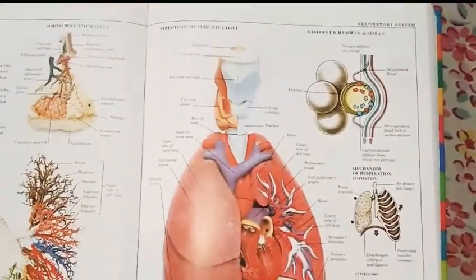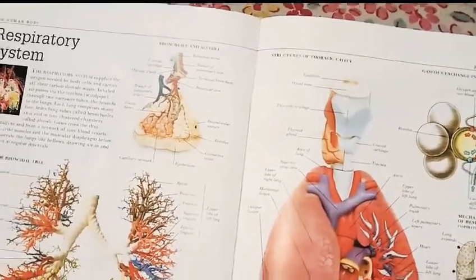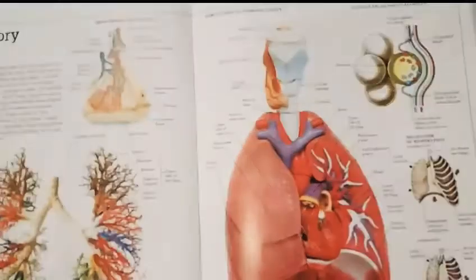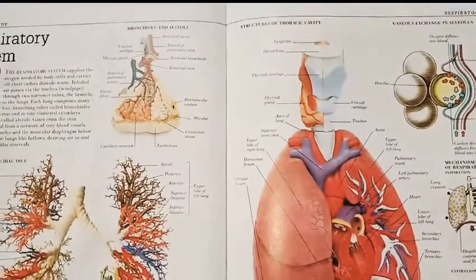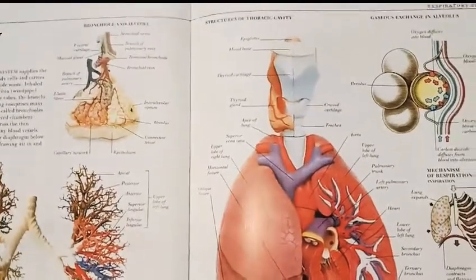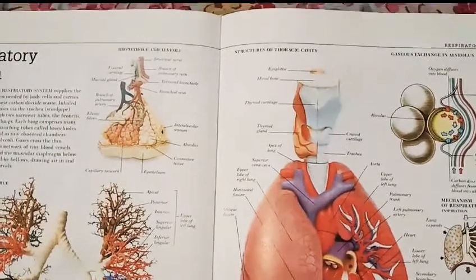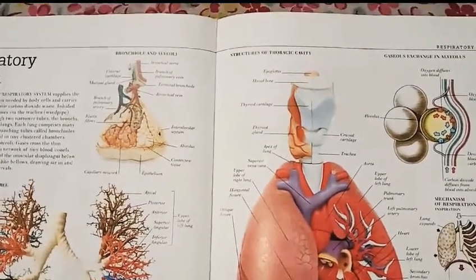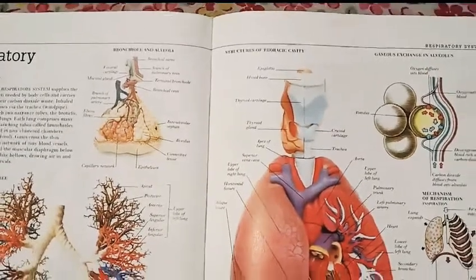So the upper respiratory system means, when we are talking about the start of the respiratory system, what is actually present there. So what? Two nostrils are the pair of cells. The upper respiratory system consists of nose, mouth, pharynx and larynx. I am repeating, the upper respiratory system consists of nose, mouth, pharynx and larynx. Okay, now nose are the pair of cells.